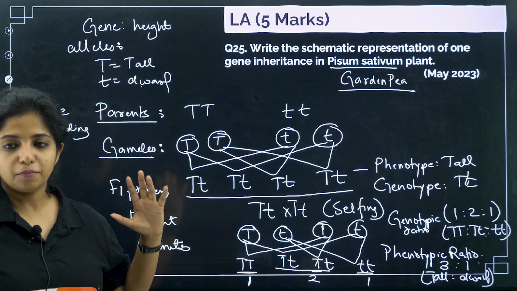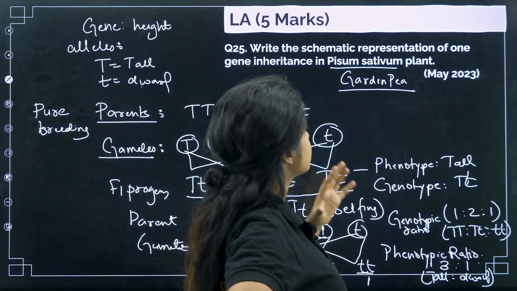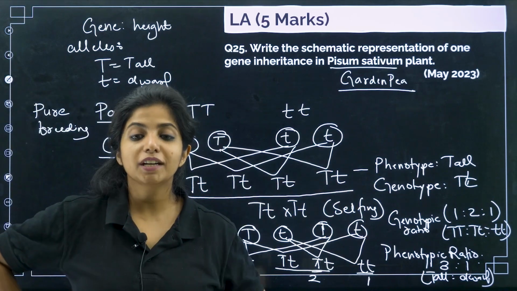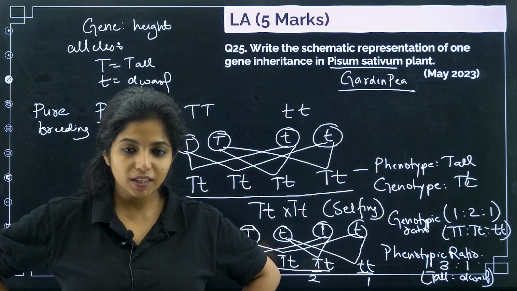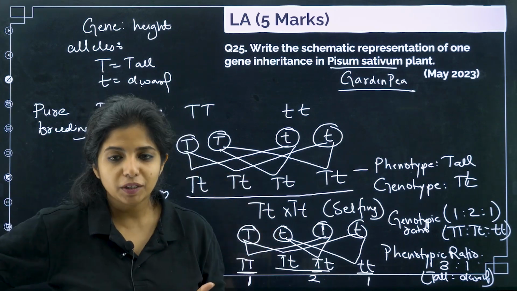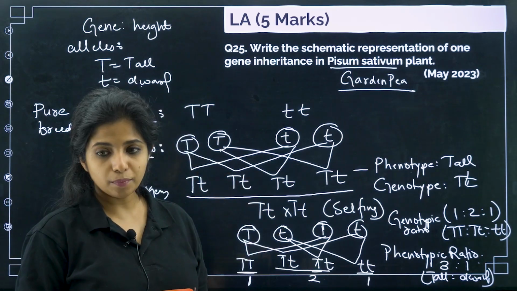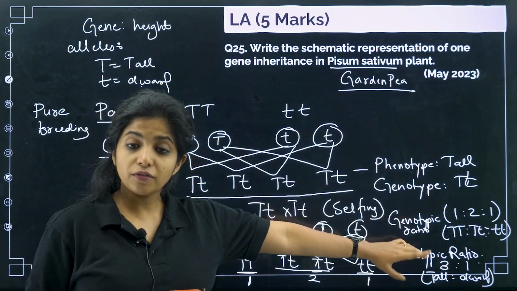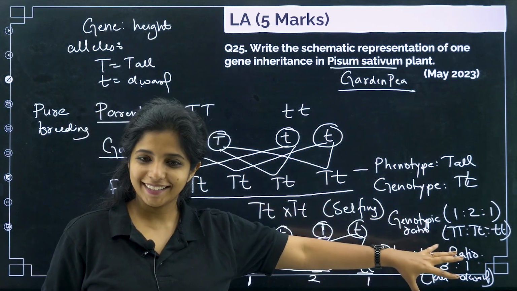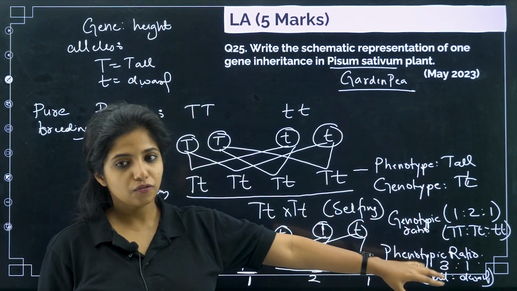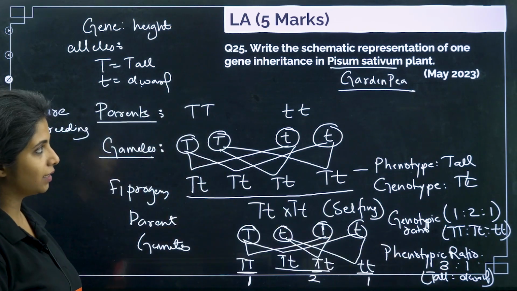So this is a schematic representation of one gene inheritance in garden pea or Pisum sativum, my dear children. This came in May 2023. So you see, these type of questions are being repeated again and again, so you have to practice it. Incomplete dominance, this, that. So it's all important. And in incomplete dominance, you saw the difference. There the genotypic and phenotypic ratio was 1 is to 2 is to 1. Over here the phenotypic ratio is different. 3 is to 1 is the phenotypic ratio. Please be aware of that.